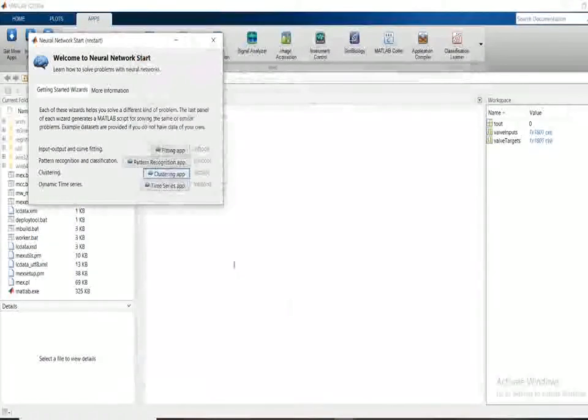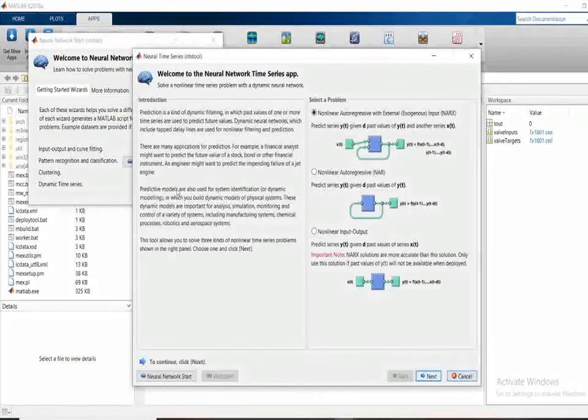And now moving to our time series app. This app takes your input as well as output and predicts using a dynamic neural network for your filtering and prediction values. In this time series app, there are different options: nonlinear input, nonlinear autoregression, and nonlinear input-output function. Let's explore them one by one.